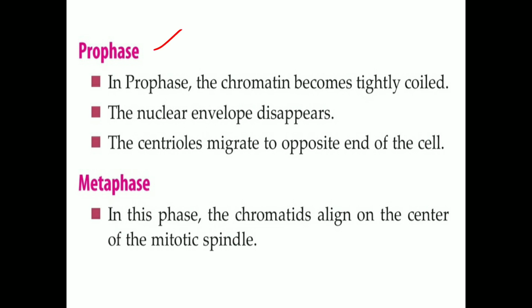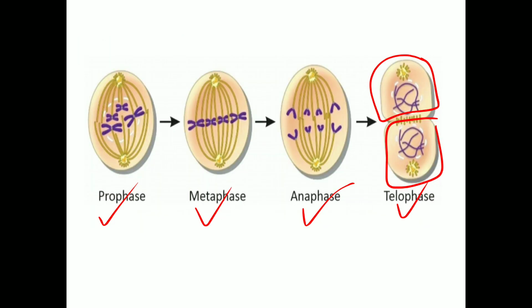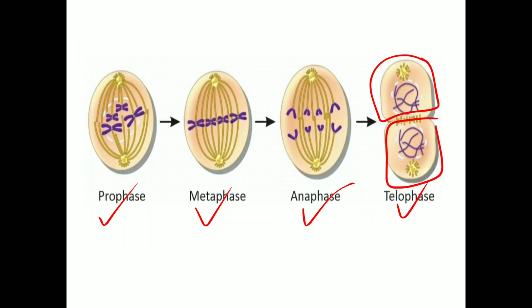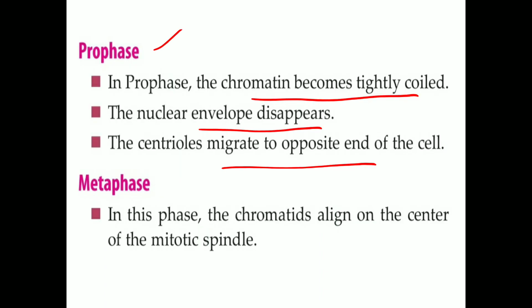Let's see prophase. In prophase, the chromatin becomes tightly coiled, and the nuclear envelope will disappear. Here the nuclear envelope has disappeared. The chromatin has become tightly coiled up, and the centrioles have migrated to the opposite ends of the cell.